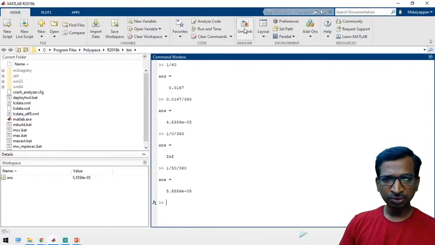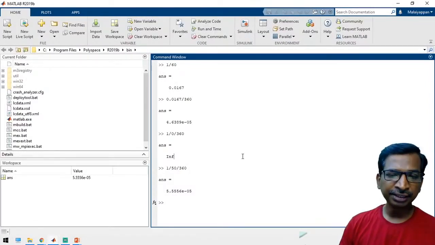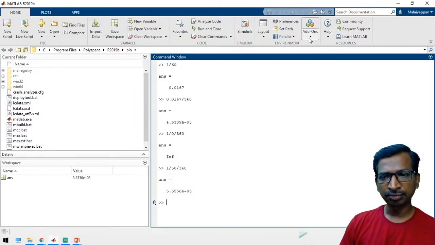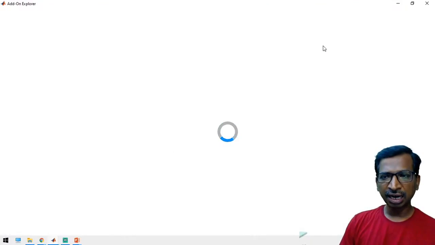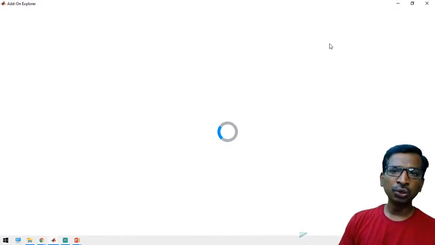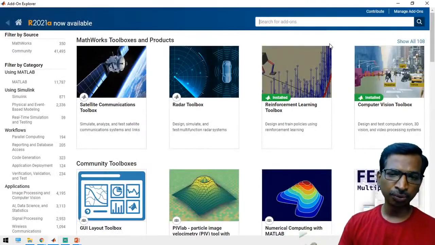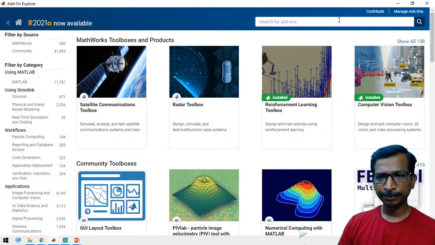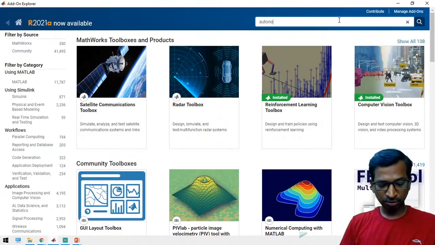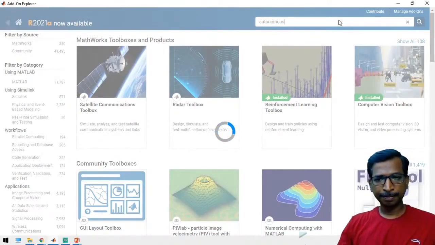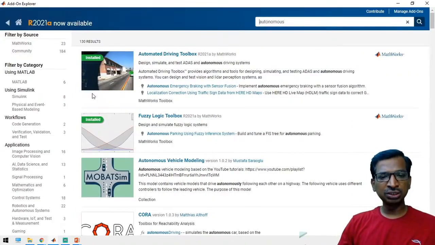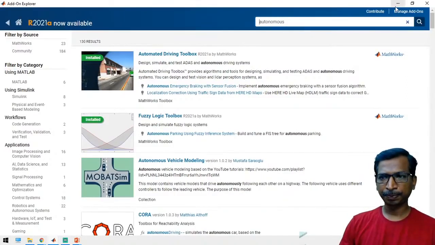Just open MATLAB Simulink. Those who have not installed the required toolbox, go to Get Add-Ons and try to install all the applications. Otherwise, while you install MATLAB, better choose all the components, all the toolboxes. See here, you have to install this toolbox. In this toolbox, then you can get the driving options. This toolbox you have to add.